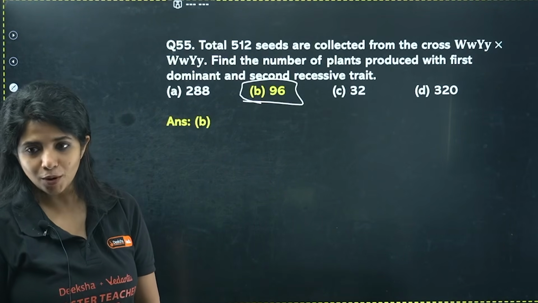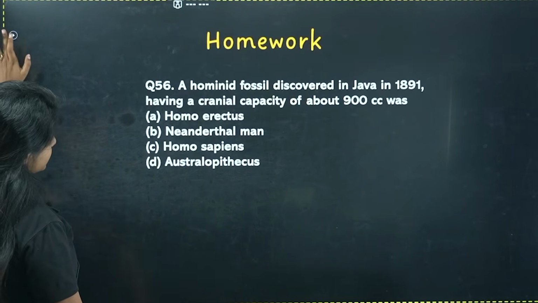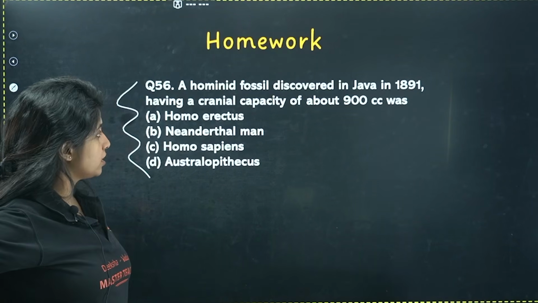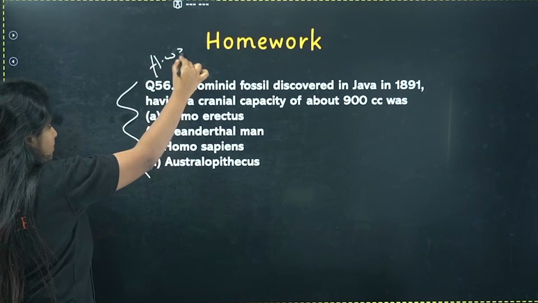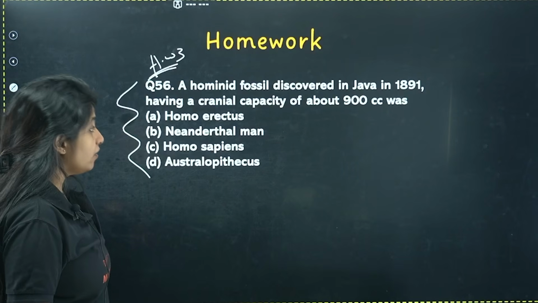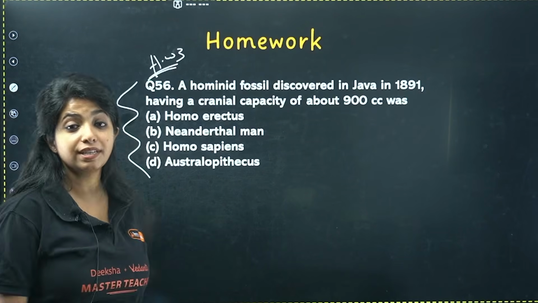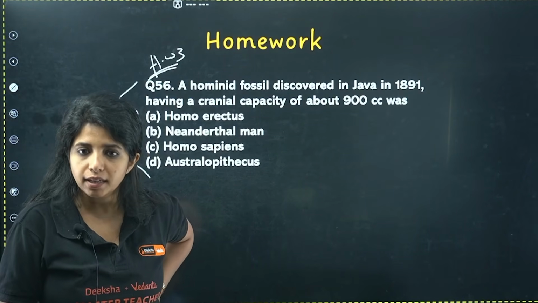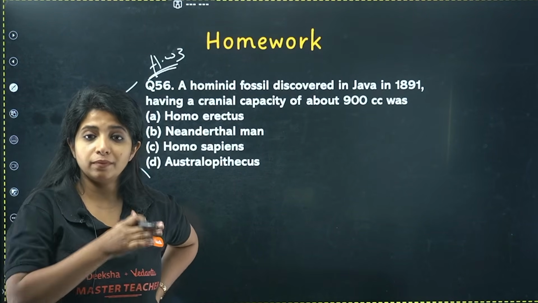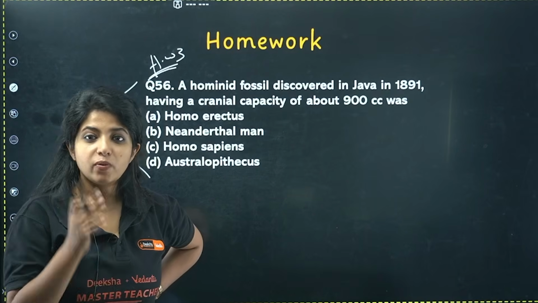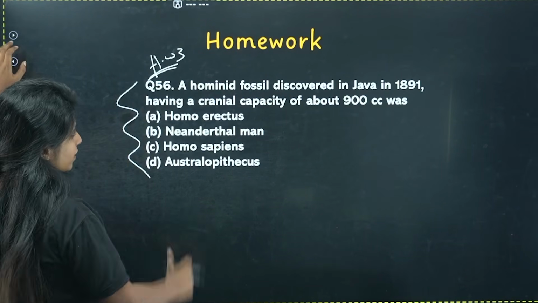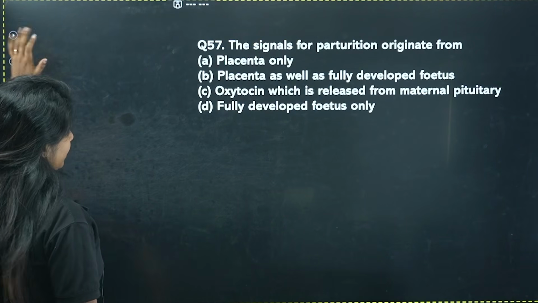Okay. Important. Now, this is a homework question that I want you guys to do. This would be homework question 3. A hominid fossil discovered in Java in 1891, having a cranial capacity of about 900 cc, was Homo erectus, Neanderthal man, Homo sapiens or Australopithecus. I'll tell you a hint. Before them came Homo habilis with 650 to 800 cc. Now you tell me the answer. After Homo habilis, who is the one that comes, who has 900 cc?